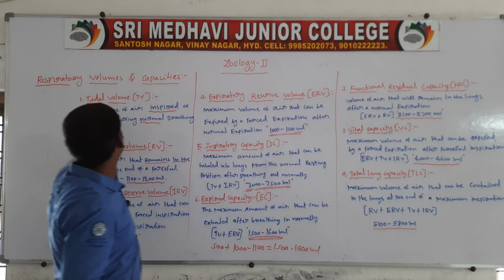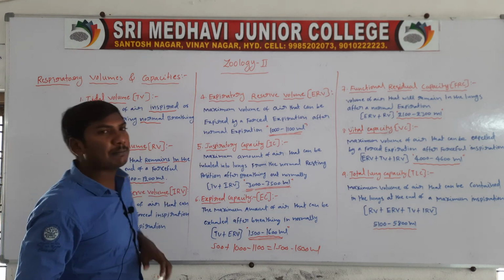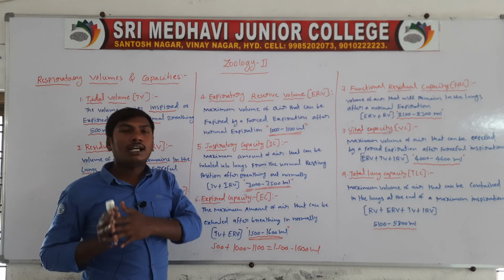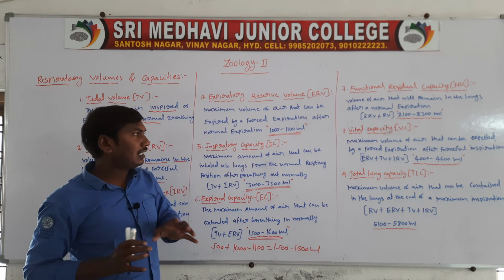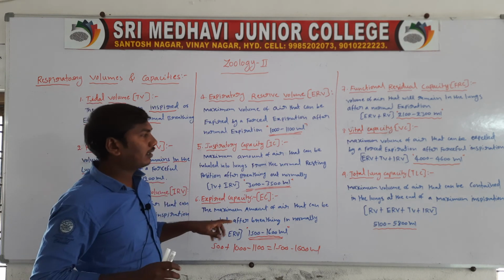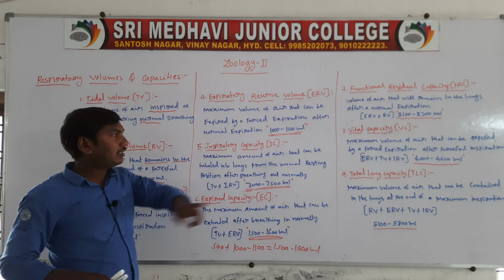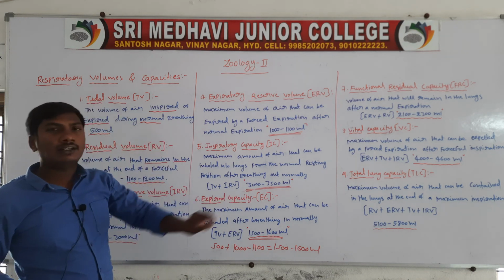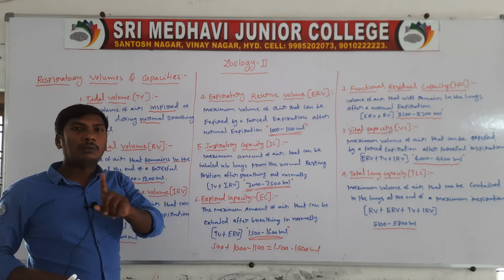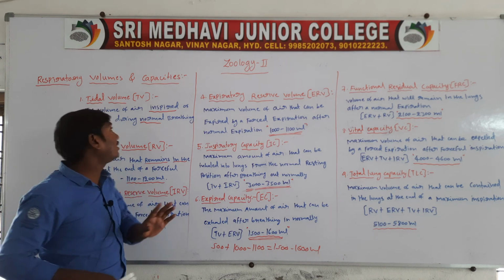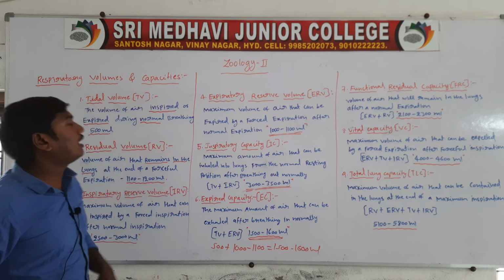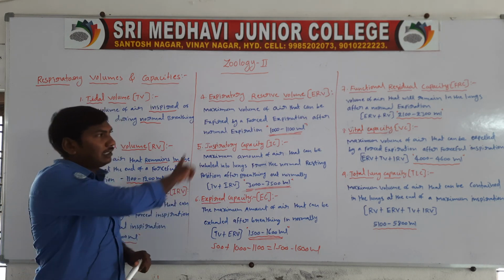So these are the inspiratory volumes and capacities. In total there are 9 subheadings. Any one of these 9 subheadings can come as a 2 marks question in the IP exam. So respiratory volumes and capacities is a 2 marks important question.